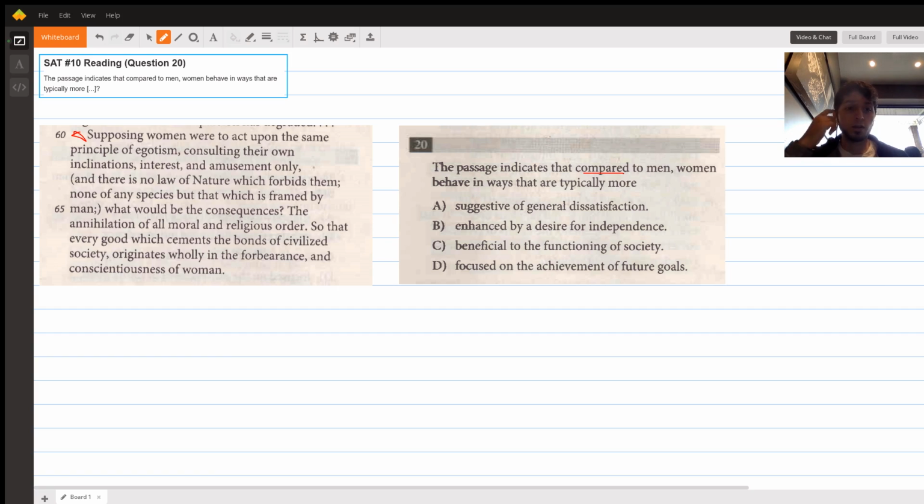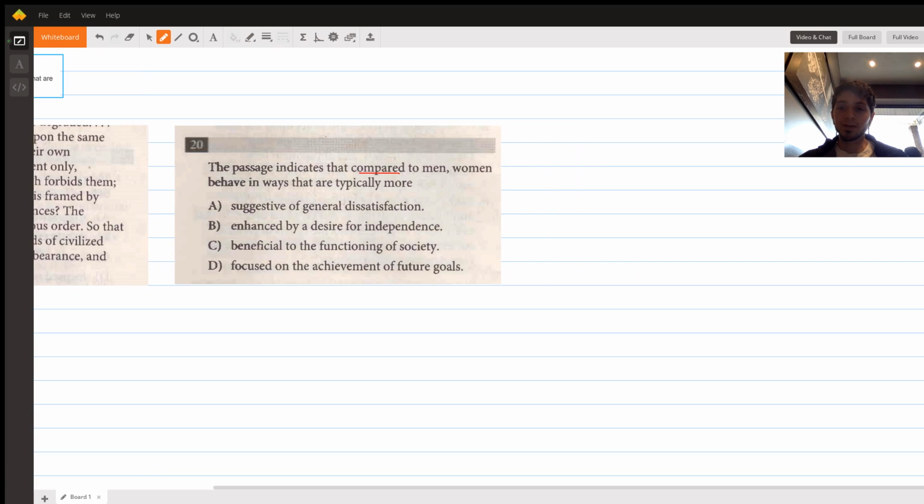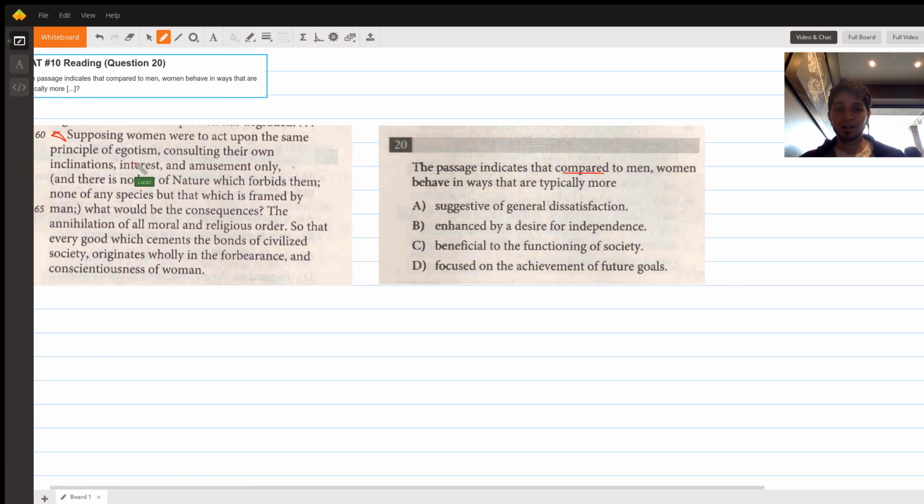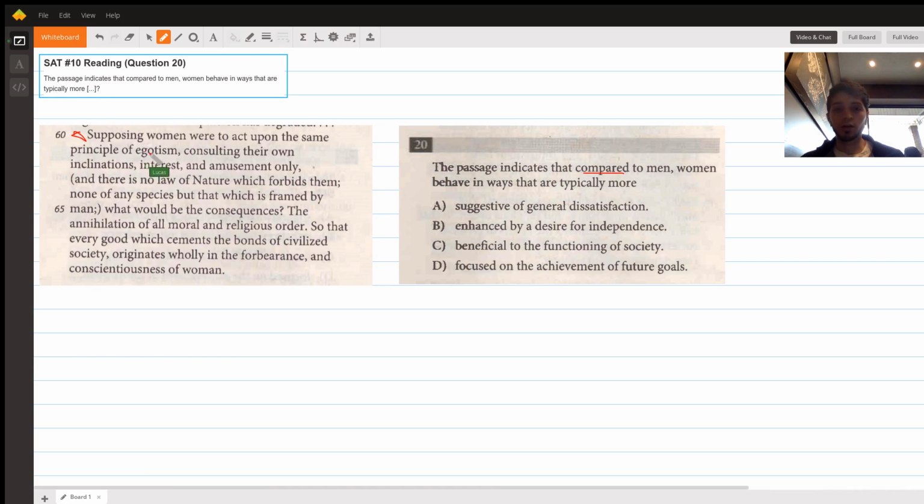Here we have the author clearly comparing women to men. Supposing women would act on the same principle of egotism. Here she's referencing what comes earlier, talking about men. And she goes on to compare the two of them.